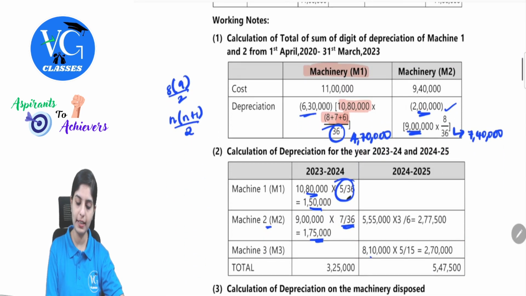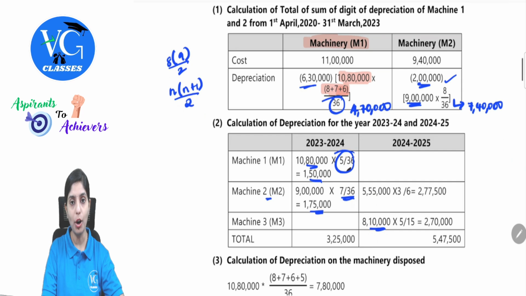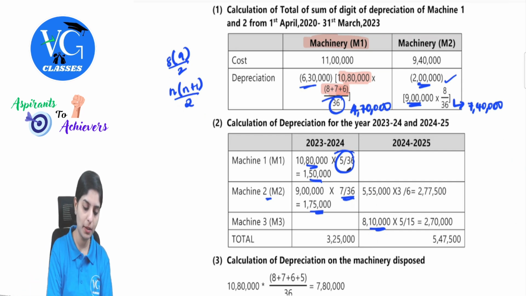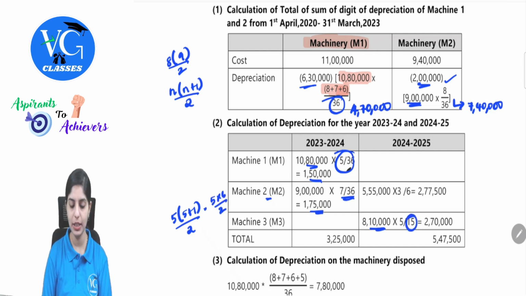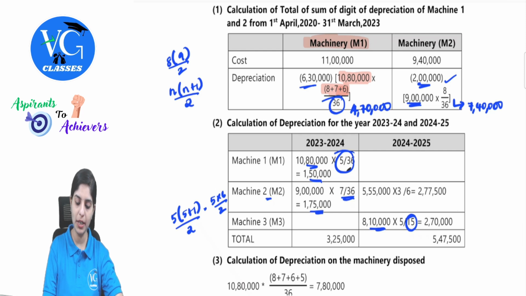Machine number 3, 8 lakh 10,000. So this is bought and the residual value is given for 5 years. So again, n into n plus 1 by 2. So 5 into 5 plus 1 by 2. So this will be 5 into 6 by 2, which is again 15. Clear with this? So 8 lakh 10 into 5 by 15. So that will be 2 lakh and 70,000.